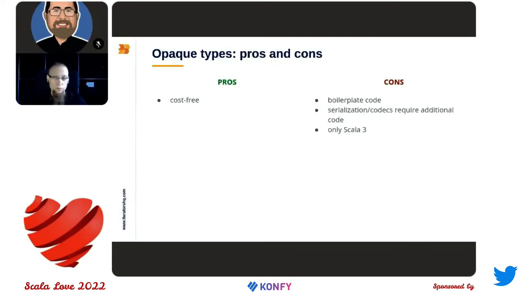Again, if we want to have some kind of serialization, we need some implementation for that, so we need some additional code. And what is different between opaque types and tagged types or value classes is that opaque types were introduced in Scala 3. So obviously they are not available in Scala 2.